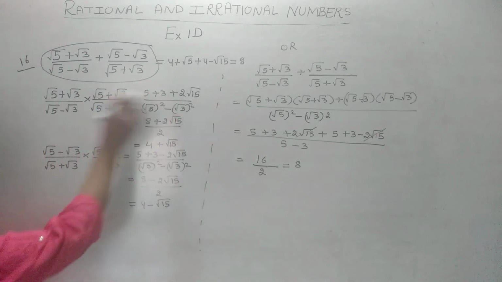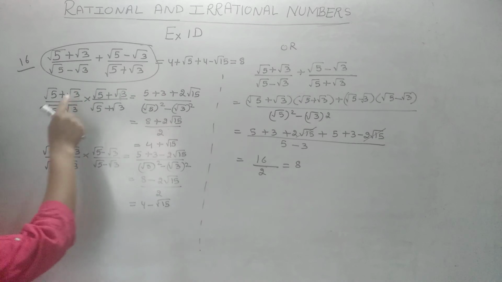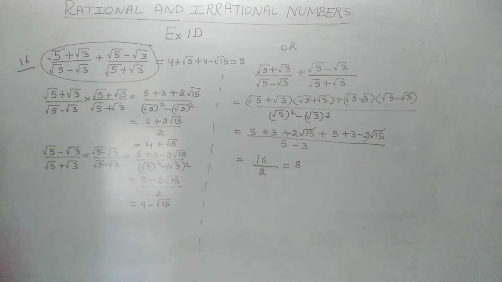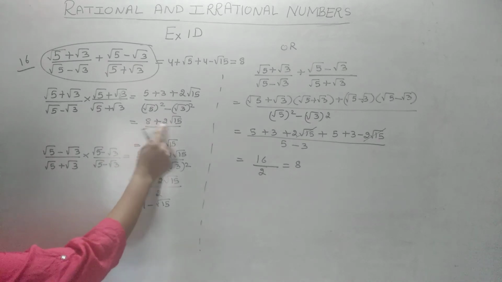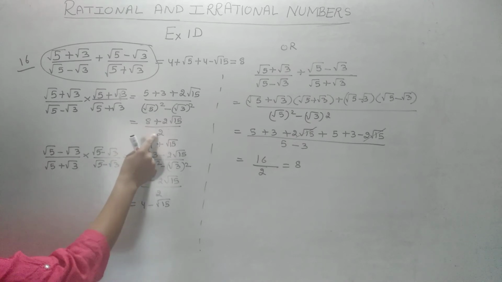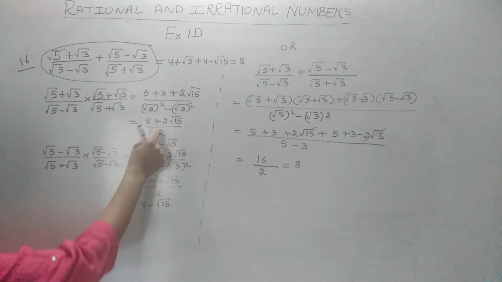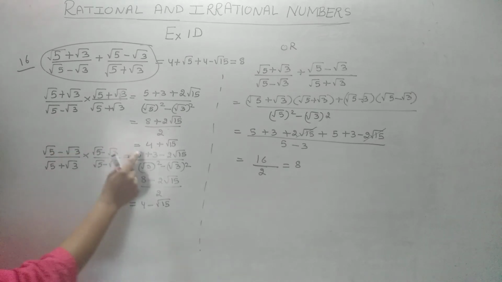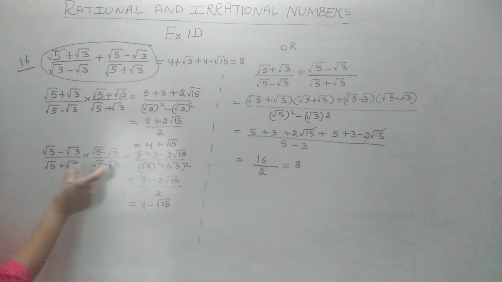Here also multiply, root 5 into root 5, 5. Then this is root 5 into root 3, and hence you get this expression. Now see here, from the numerator, when you take 2 common, it cancels. What will be left? 4 by 2, 8 by 2, 4, and this 2 cancels. Similarly, I rationalize the second expression, that is multiplying with the same but with opposite sign. Multiply the numerator. Then a plus b, a minus b, a square minus b square.